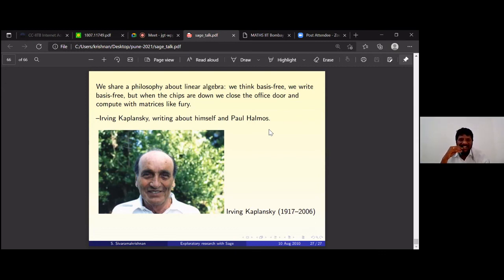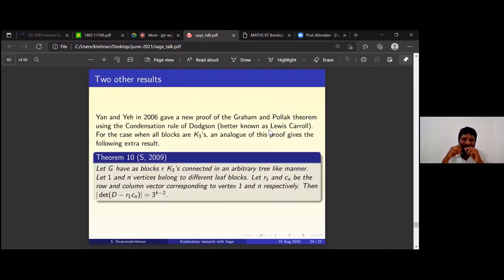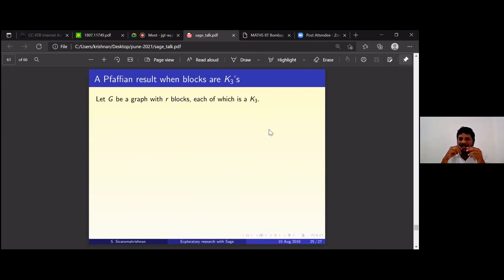Actually, on a suggestion, instead of saying G with R blocks, you can say G is a separable graph. Separable means G has cut vertices. The number of cut vertices is also a variable. So any number of cut vertices, but the blocks are all the same.